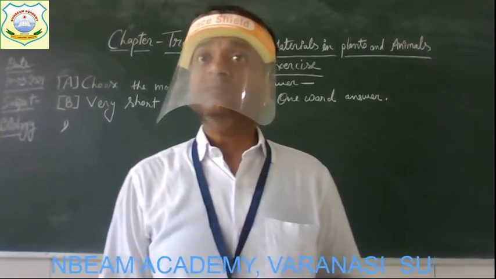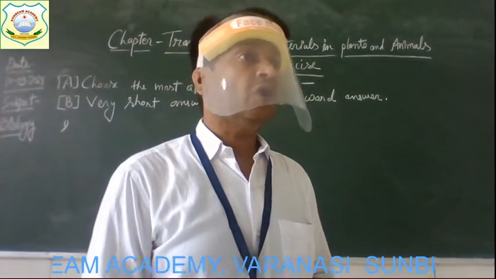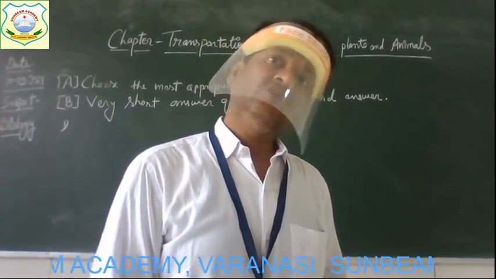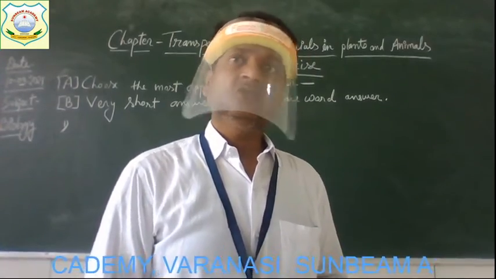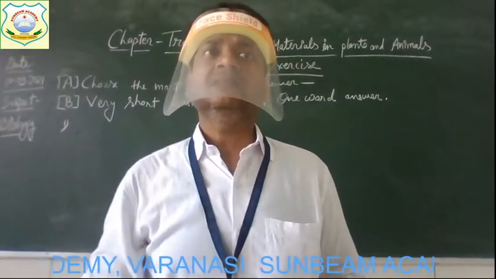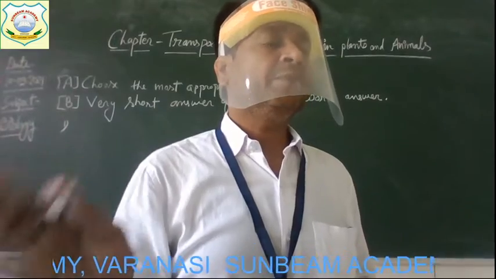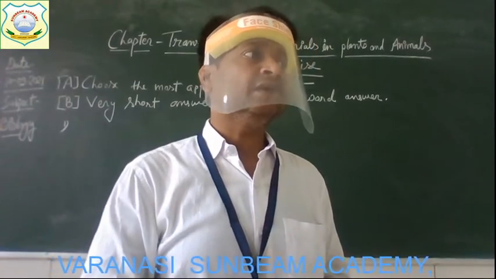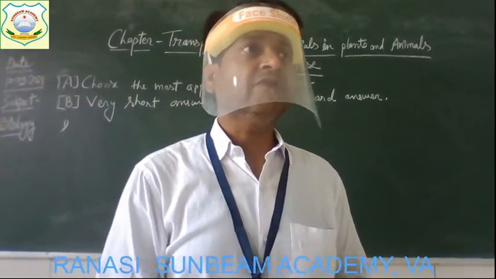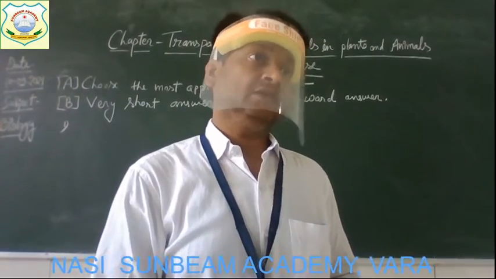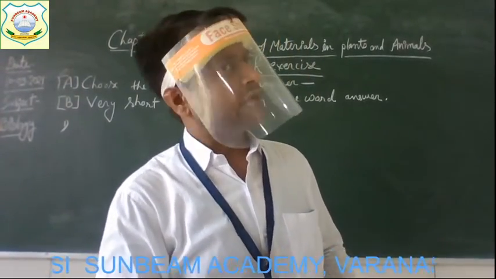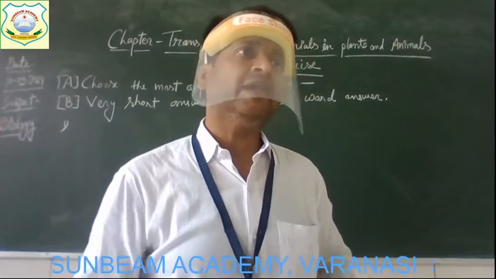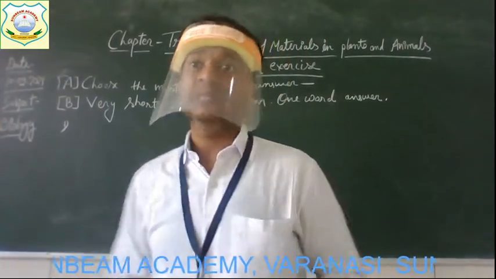Unicellular organisms means the organisms whose body is made up of only one cell, single cell. So the different activities, different processes complete in such organisms by the process of diffusion. Okay, so the transportation of material also takes place by the process of diffusion.